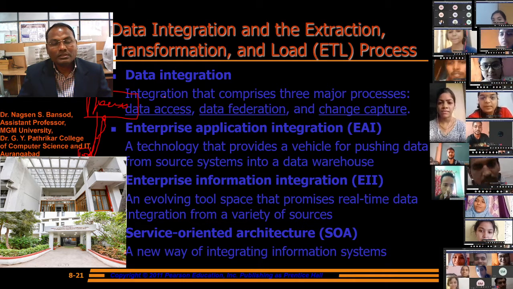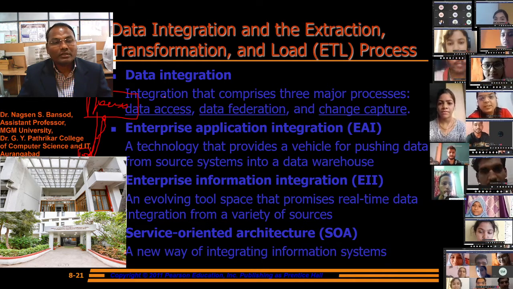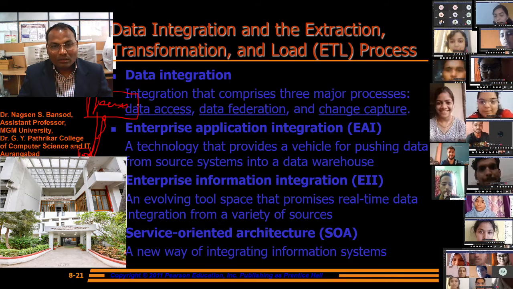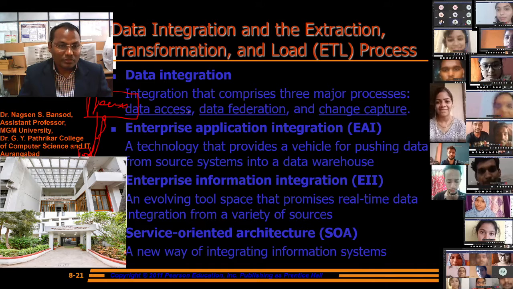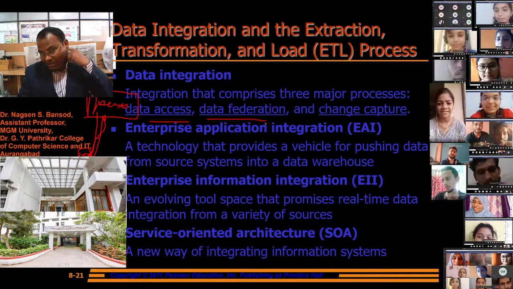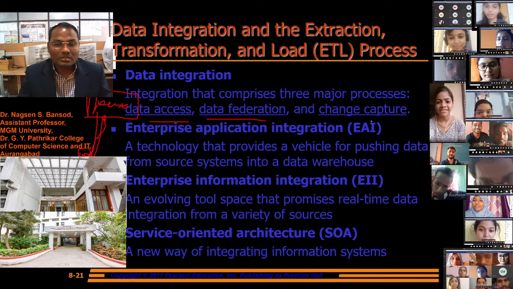This is the advantage of data integration. Data integration comprises three major processes: first data access, then data federation, and change capture.